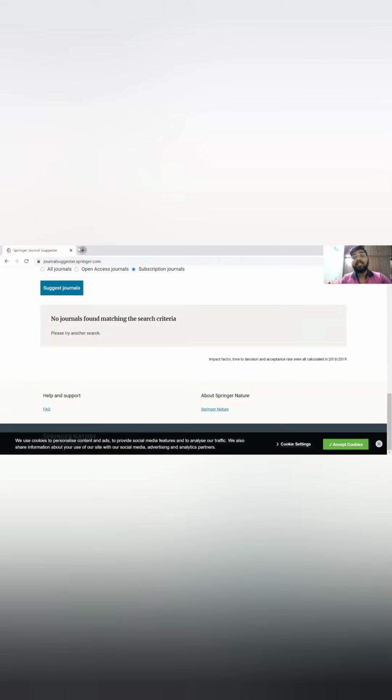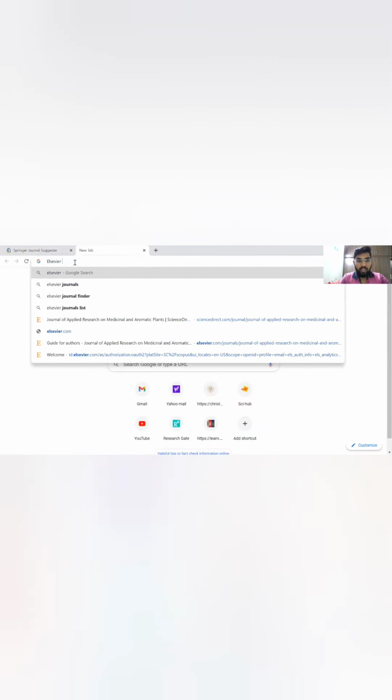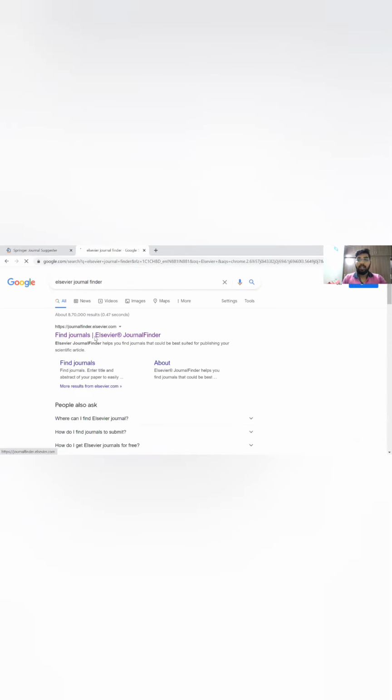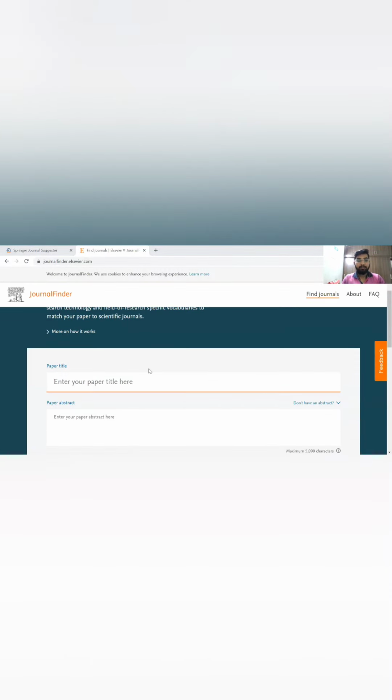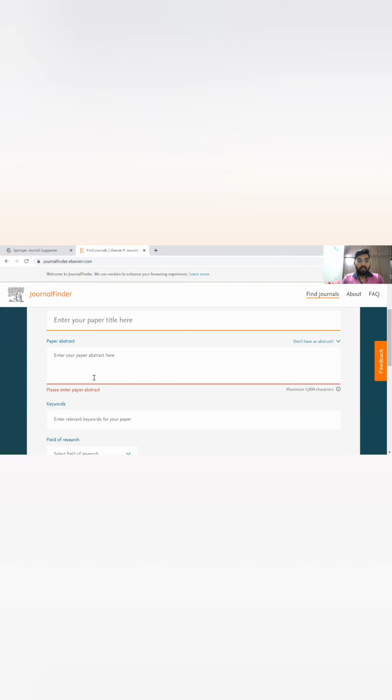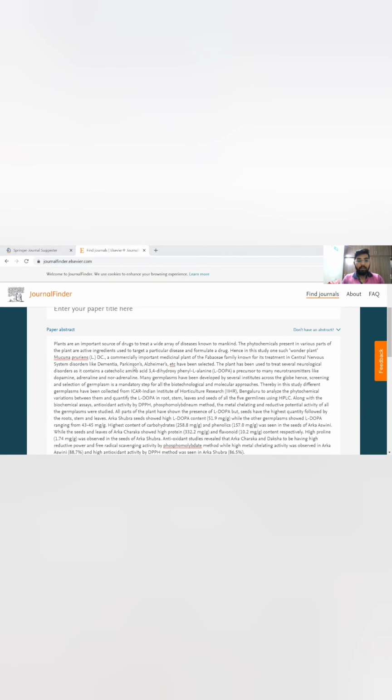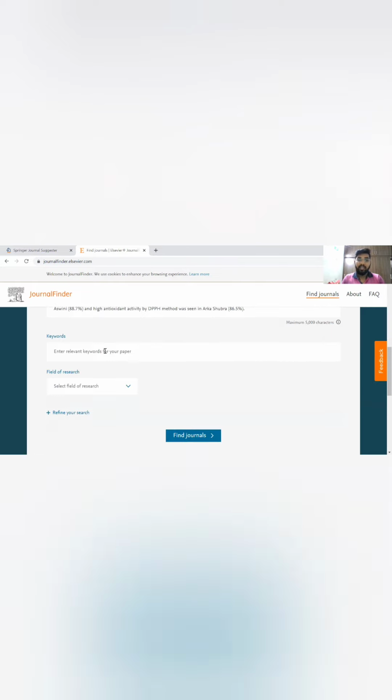You can go, there is another where you can use Elsevier. That is also similar. Elsevier Journal Finder. I can go like this. And again here I have to paste the title and abstract. Enter your paper abstract, and my paper title and keywords also. Some websites will ask you keywords. Yeah, here they're asking keywords. So from here, I can copy these keywords and paste them over here.